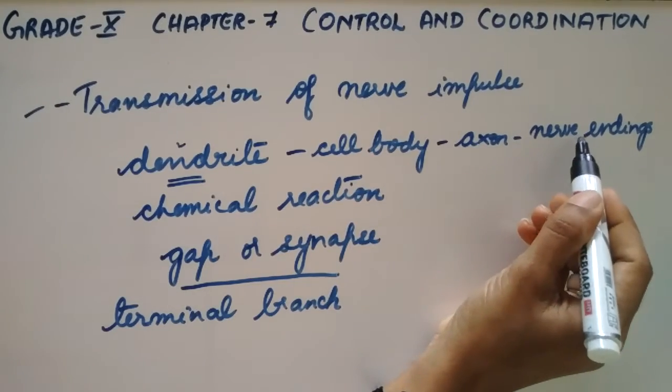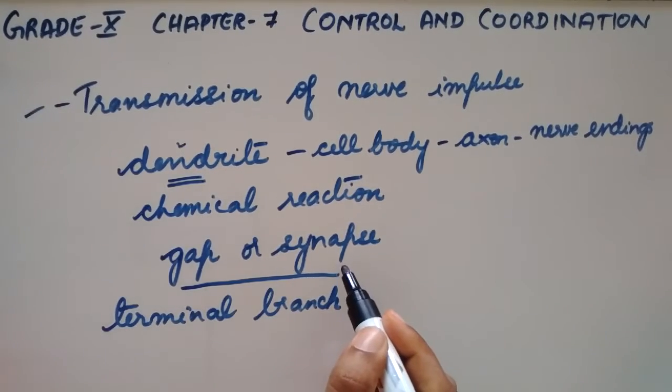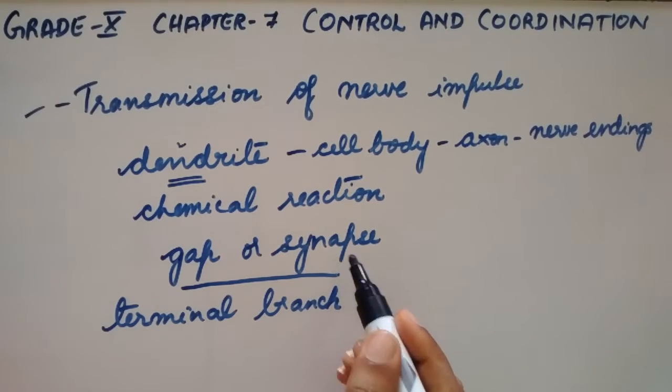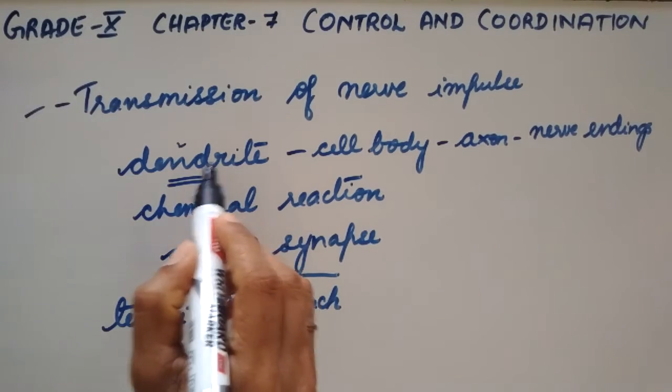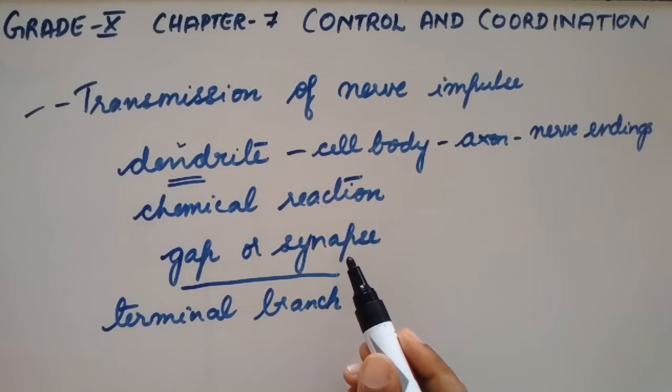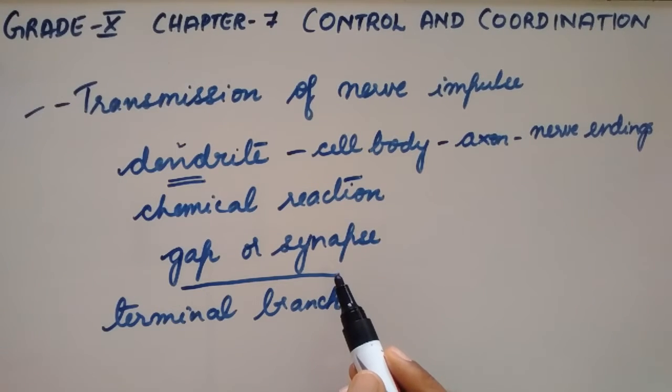Here the chemicals cross the synapse and then again start a similar impulse in the dendrite of the next neuron. So this is a general scheme of how nerve impulses travel in our body.